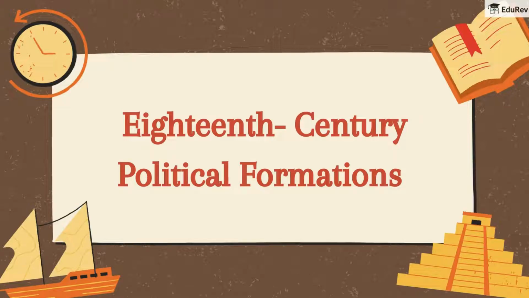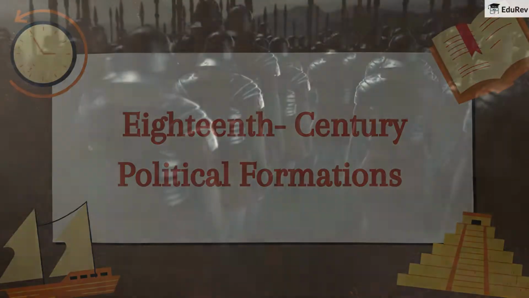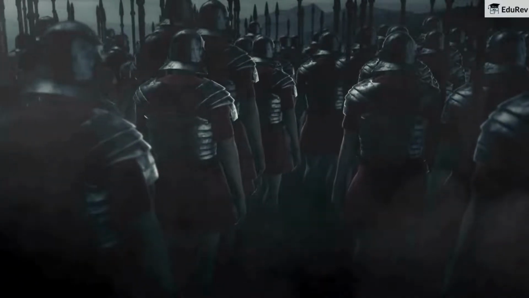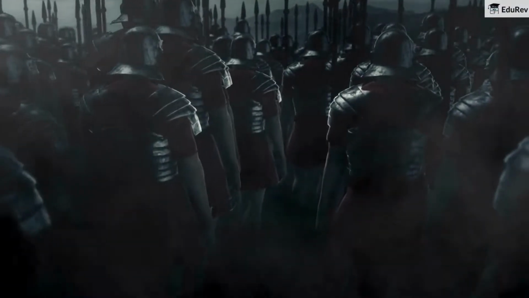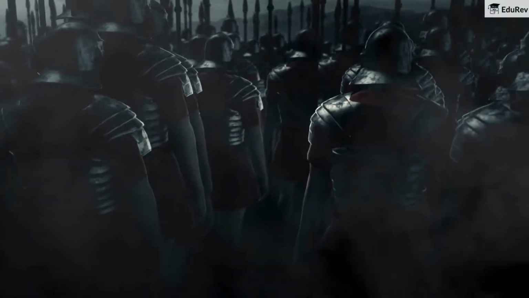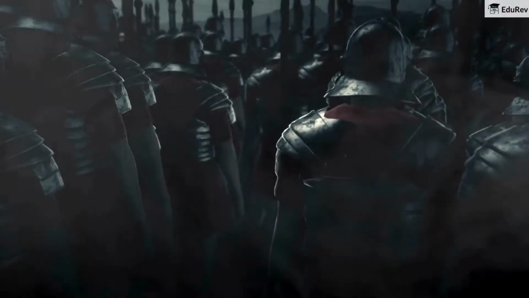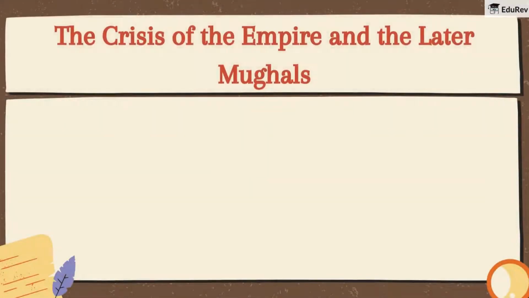Hey children, today we are going to study the chapter which marks the end of history for Class 7, 18th century political formations. This chapter talks about the fall of the Mughal Empire because of its last emperor spending too much money on wars. Let's start by seeing what led to the crisis of the empire and the later Mughals.